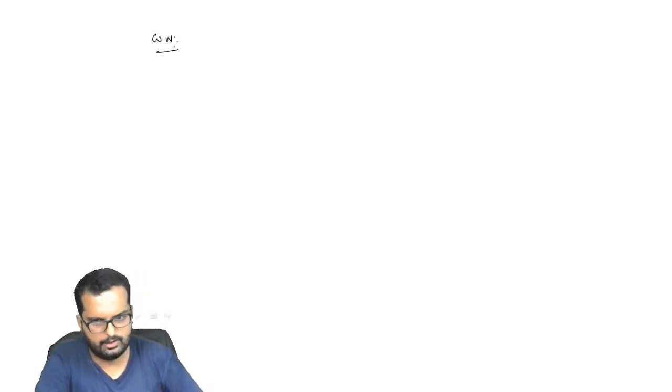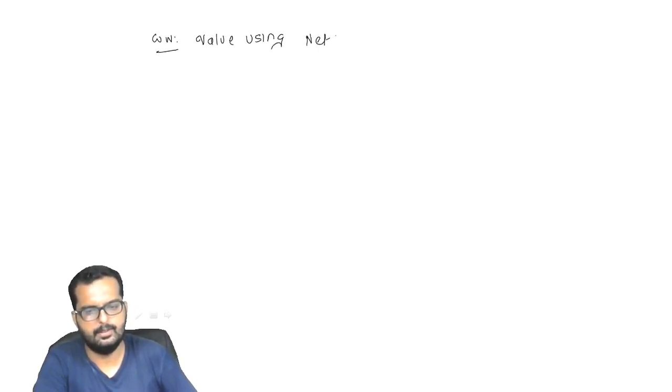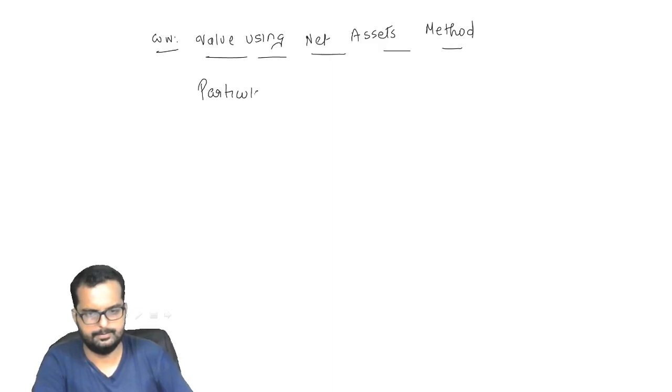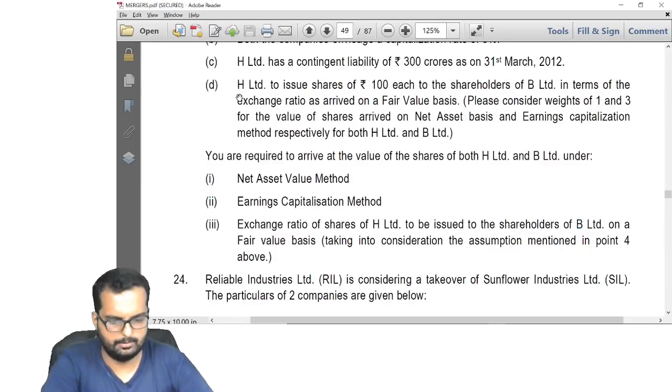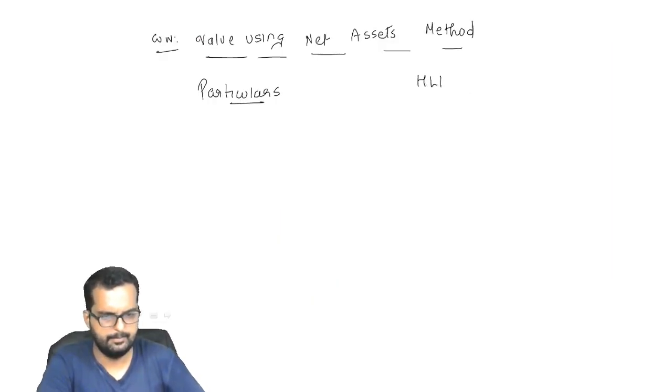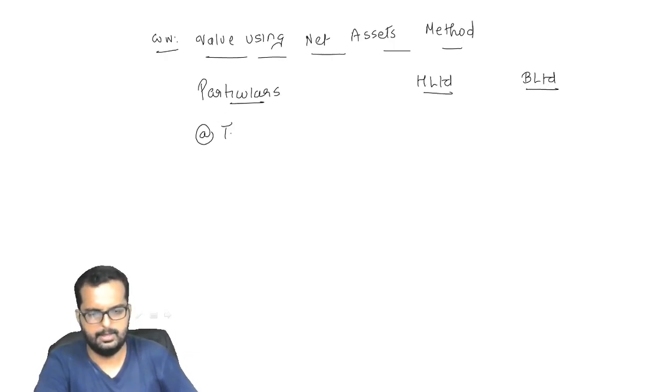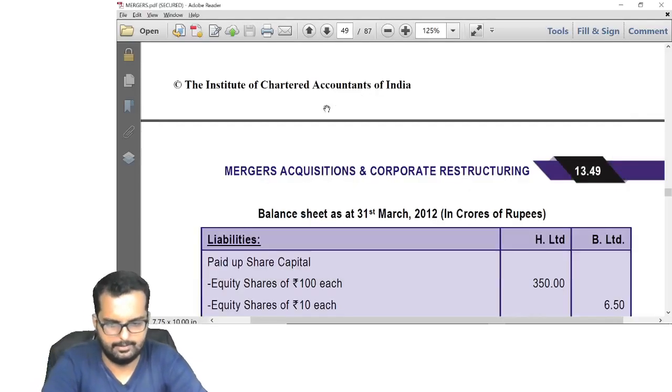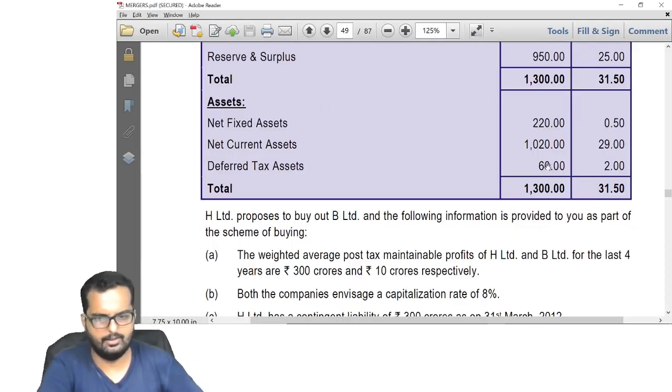So I'll write down the next working note heading: value using net assets method. Particulars. What are the names of the two companies here? H and B. H Limited, B Limited. So point number A will be what now? It will be total assets. So what is the total assets that they are having over here?